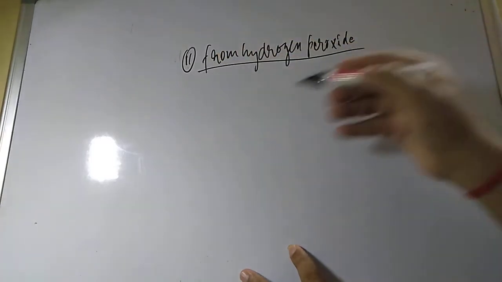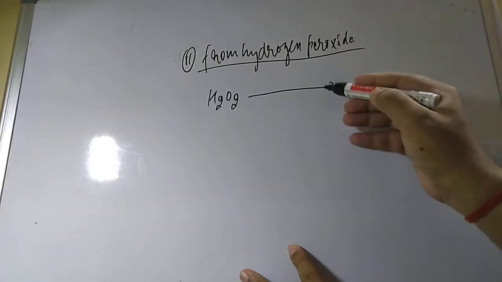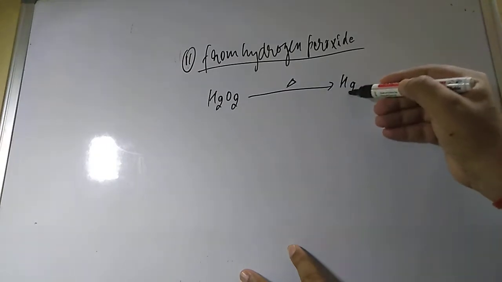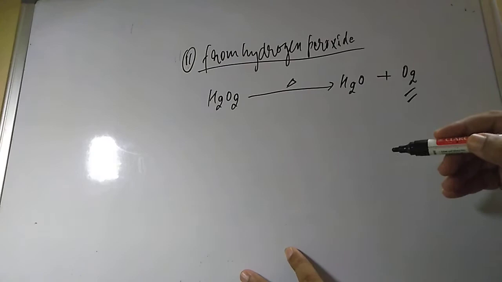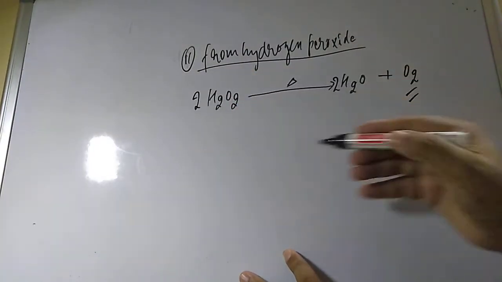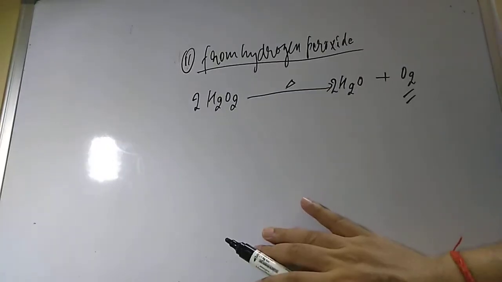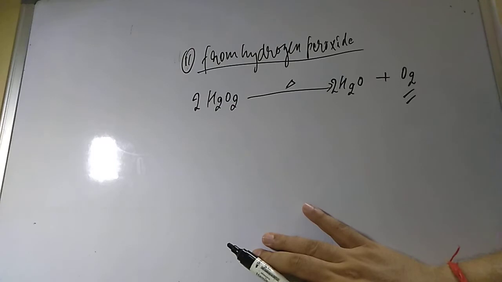If you are heating H2O2, it will give H2O plus dioxygen, and this is also an efficient method for the preparation of dioxygen. So 2 mole of hydrogen peroxide will decompose at a little elevated temperature and give 2 moles of water and dioxygen.